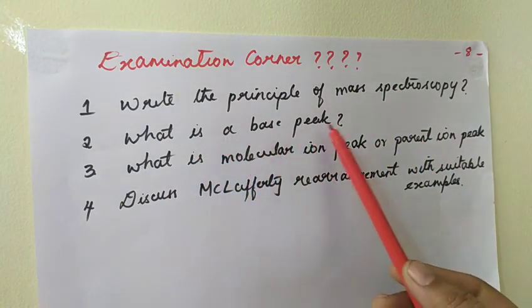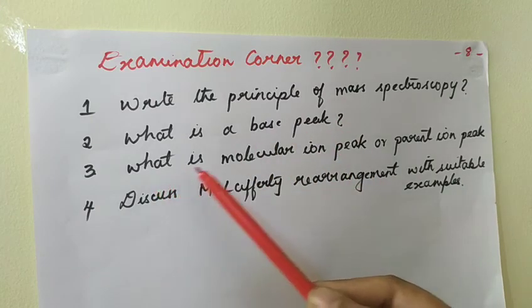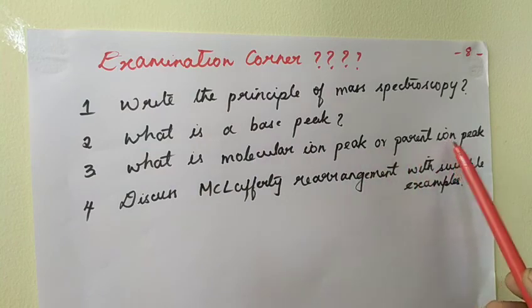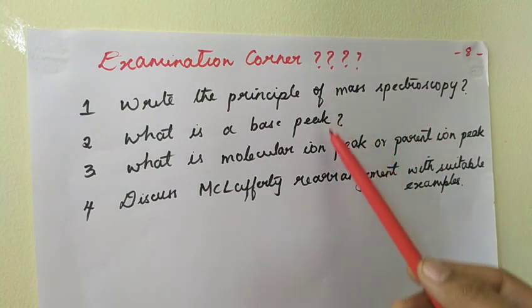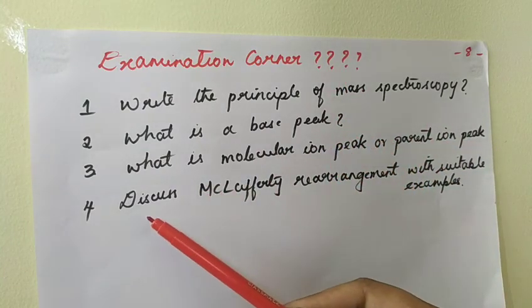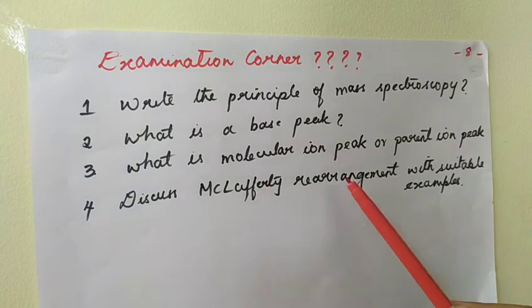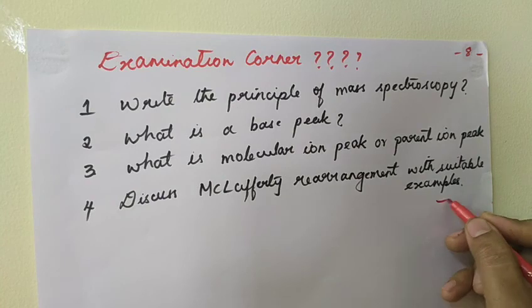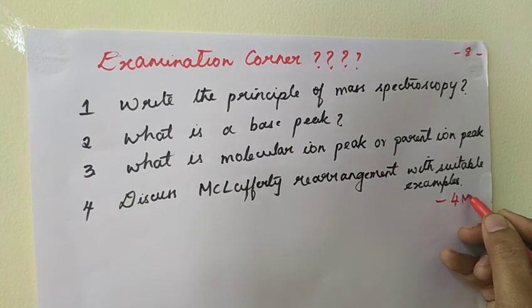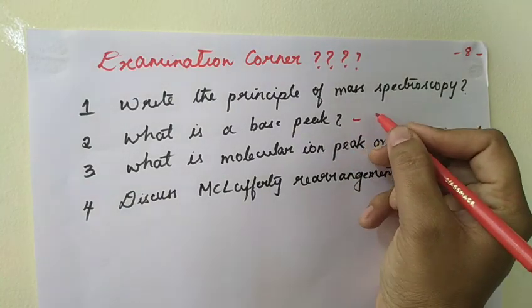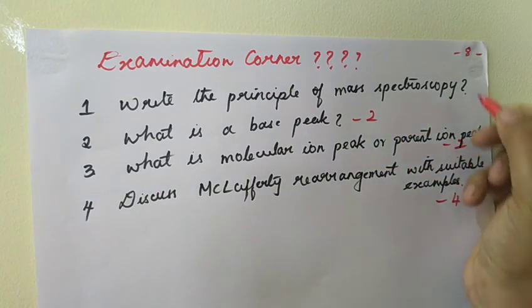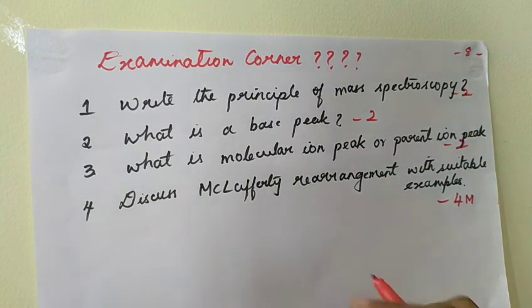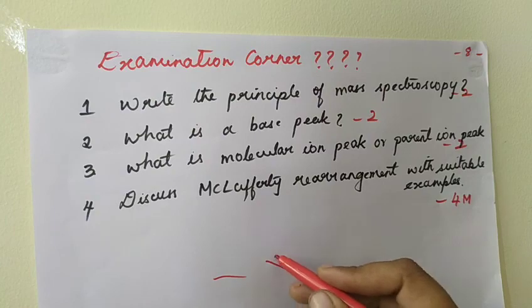The second one is: what is a base peak, right? Base peak and molecular ion peak are important. Then the third one is: what is a molecular ion peak or the parent ion peak? These two questions have been covered in video 1. Then the last question is: discuss the McLafferty rearrangement with an example. This is a very important question that should be asked in the examination. All the first 3 questions are 2 marks questions and the last one is a 4 marks question.